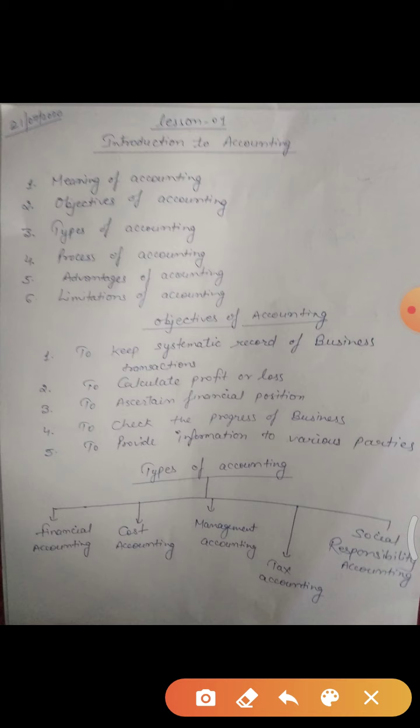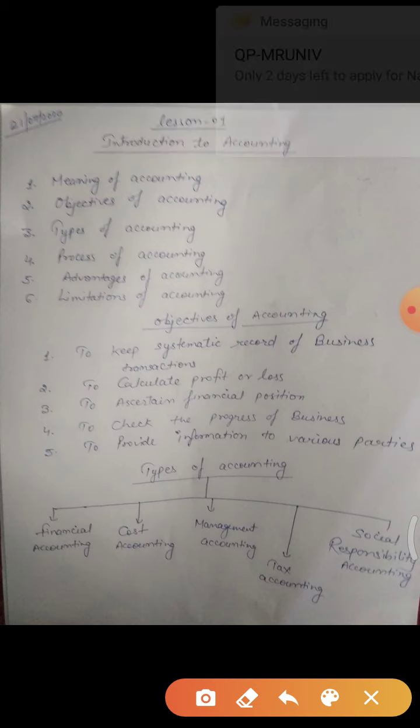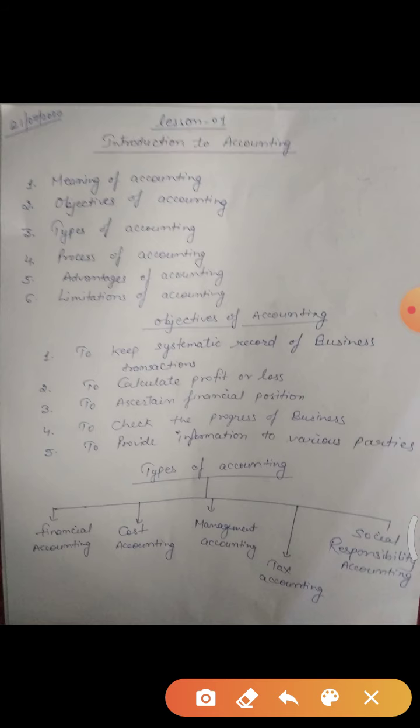So easily you can check that 5 lakh rupees is the progress of your business. But if you don't do any proper accounting, it is not possible to check the progress of your business, because you don't know what the profit was last year. So how can you check the progress? It is compulsory for a business to do proper accounting so that it can check the progress of the business.